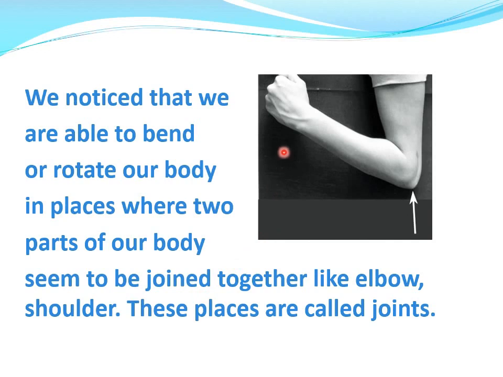Like this in the elbow, this one part and this second part are joined together. This place is known as a joint. Elbow joints.